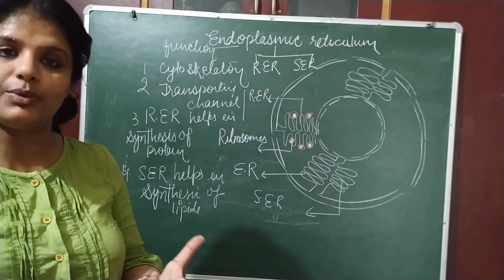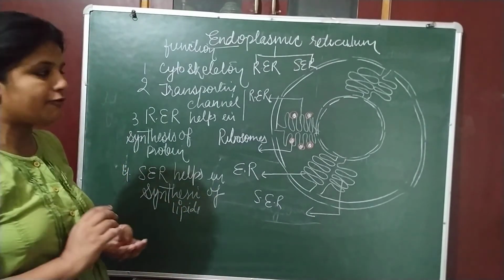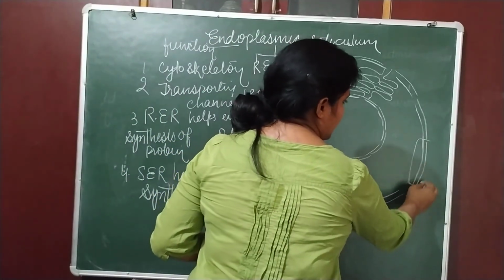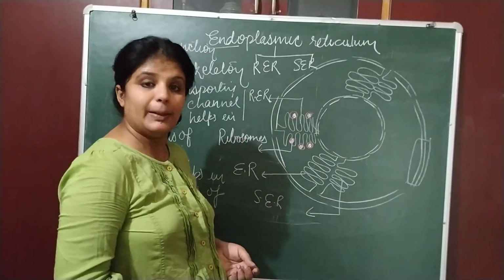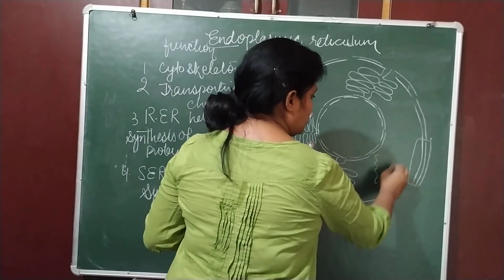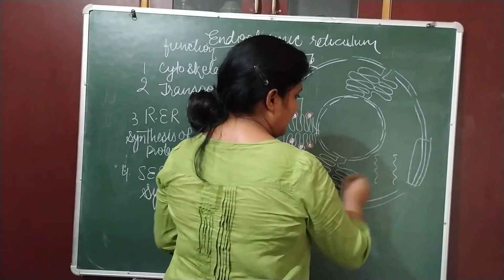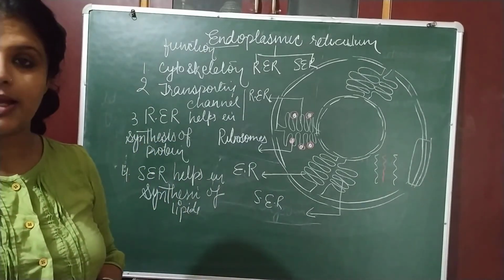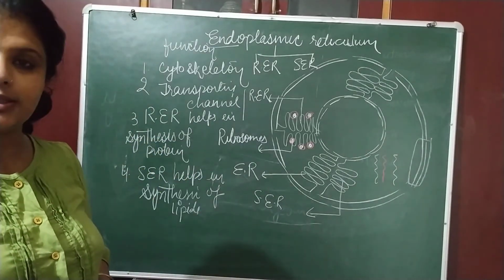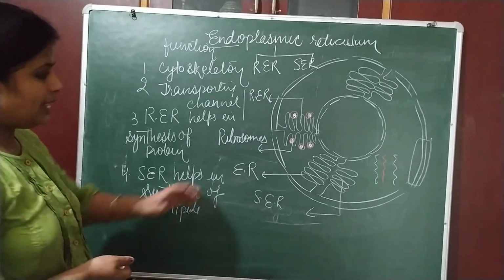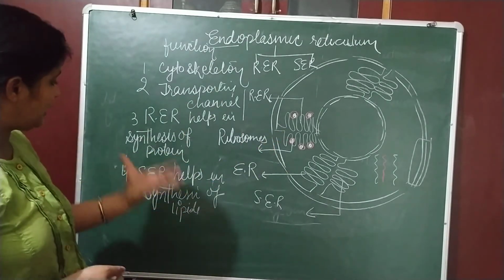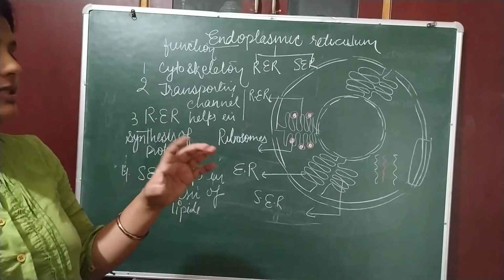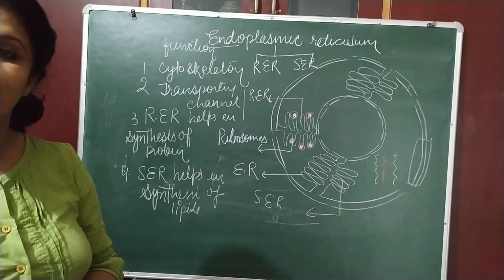Plasma membrane किसकी बनी होती है? Plasma membrane is made up of protein and lipids, and ये जो आपका plasma membrane है, it is made up of protein and lipids. कैसे होता है? There are two layers of proteins, and between them there is a layer of lipids. That is called sandwich structure of plasma membrane. In next video I will discuss fluid mosaic model also. Anyway, so indirectly we can say that endoplasmic reticulum helps in synthesis of plasma membrane also.